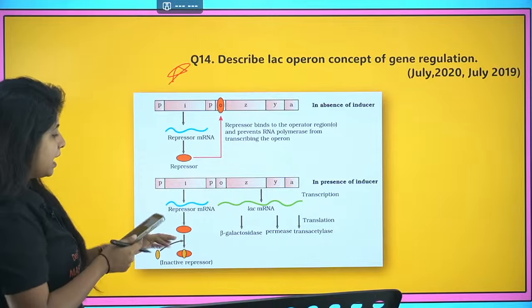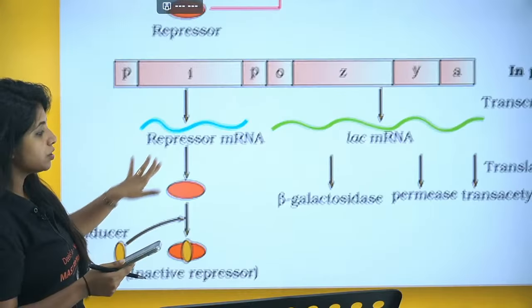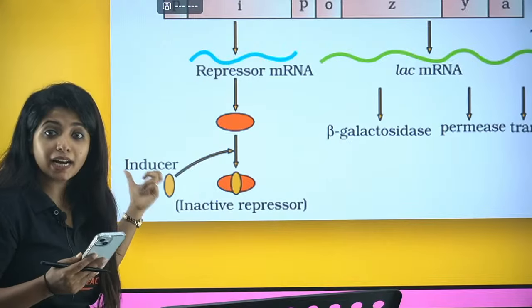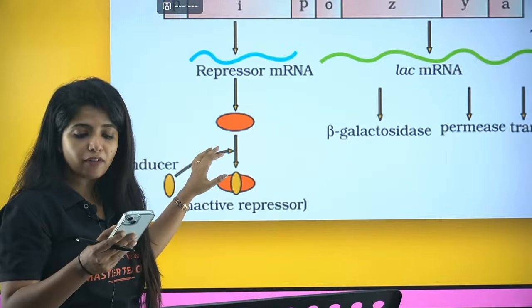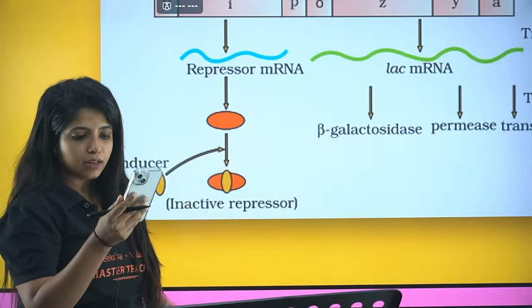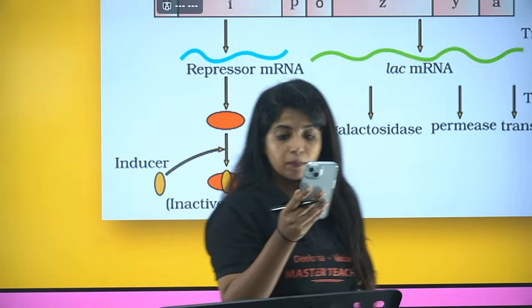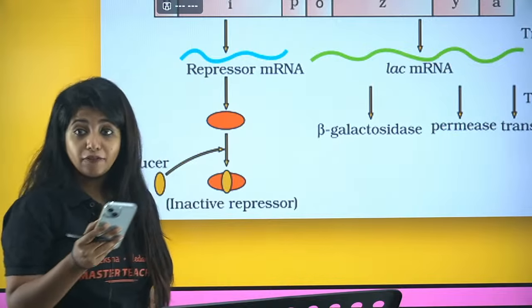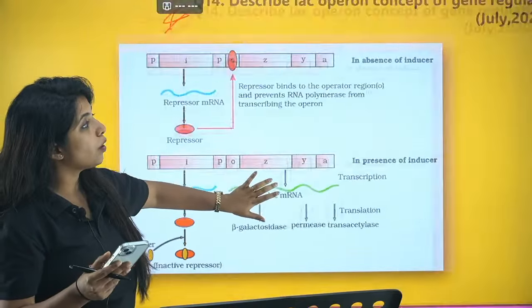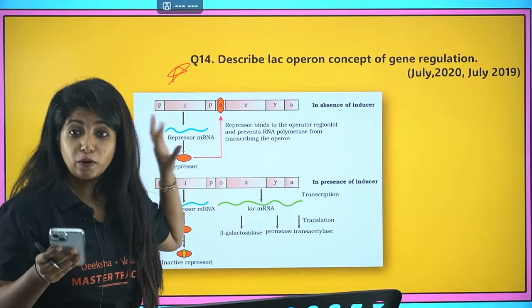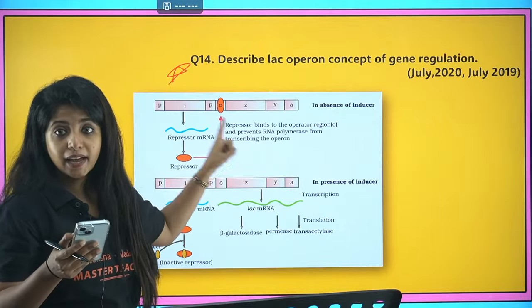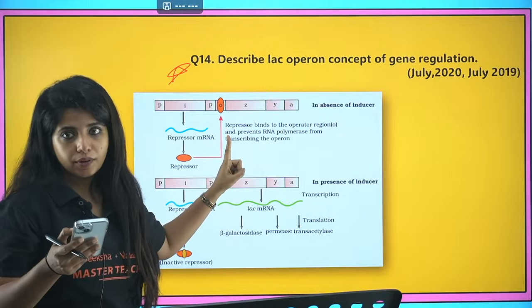Always remember that. And the one that induces the transcription is known as inducer, and that is none other than lactose or another form of lactose which is known as allolactose. In exam, is it okay to draw the diagram of lac operon experiment? Yes, definitely you have to draw. Without drawing, do not tell the answer. It's super important. This diagram is super important. Okay?